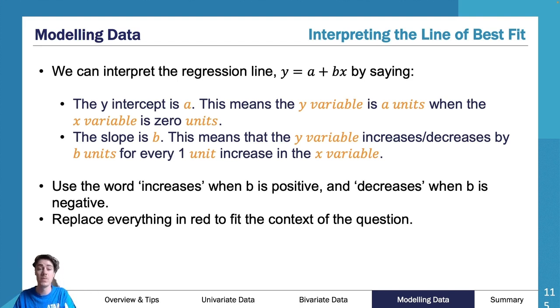So 1.2 means the weight increases by 1.2 kilograms for every 1 centimeter increase in height, because the 1 centimeter increase in height gives me a 1.2 kilogram increase in weight. So use the word increases when b is positive and decreases when b is negative, and replace everything in orange, not red, to fit the context of the question. It's really important that you change everything that's a different color to fit the context of the question.